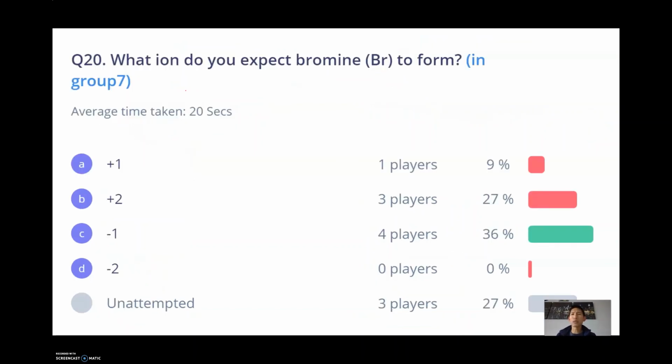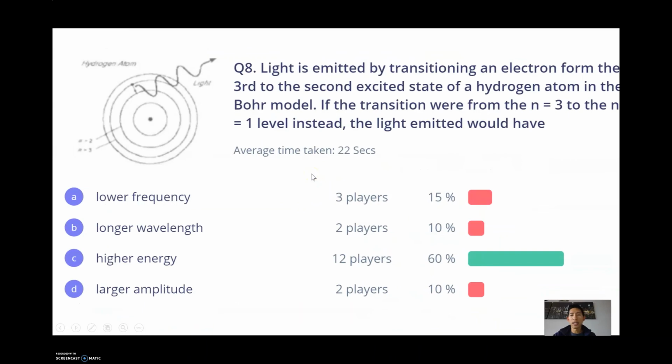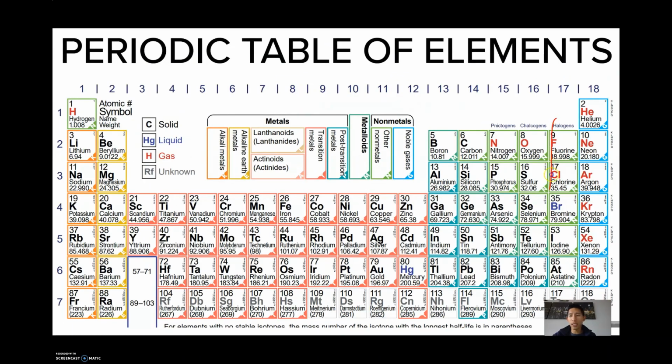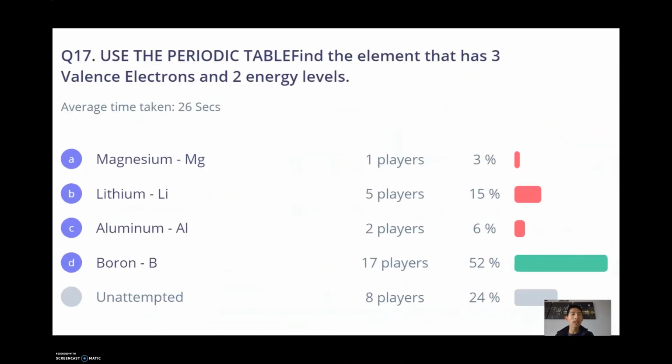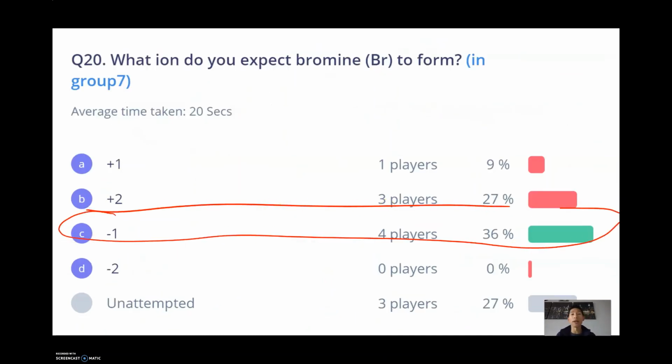What ion do you expect bromine to form? Well, it's in group 7 as it says, and group 7 is in this column right here. Bromine, like all of these elements, has 7 valence electrons. It wants to gain 1 to form a full outer shell, and when it gains that 1 electron, it'll have 8, and because electrons are negative, its charge will be -1.